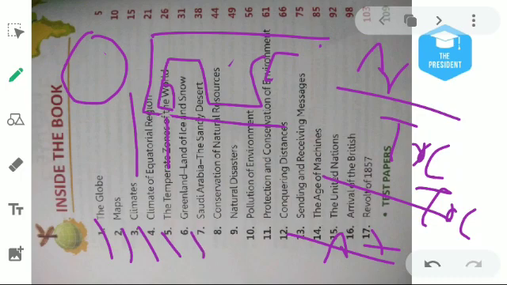Then chapter number 6 is about a country whose name is Greenland. This country is basically covered by ice all throughout the year. So yeah, this country lies in the Asia continent. We will learn about it.